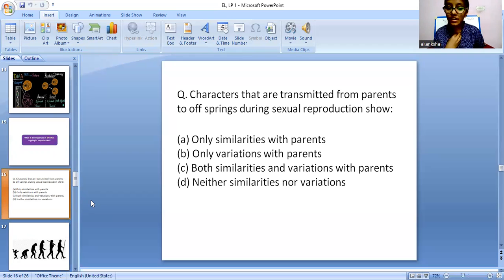In my case, I have a similar nose to my father, and my skin color is similar to my father's. These are some details that are similar between me and my father. We will come to our topic for our third module. This was the first question that we just discussed.